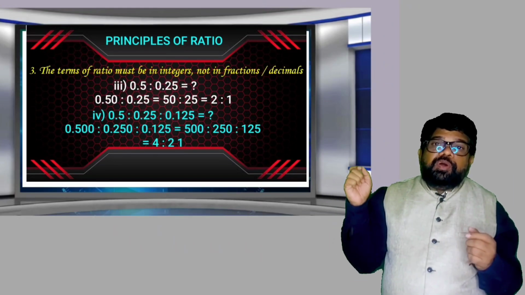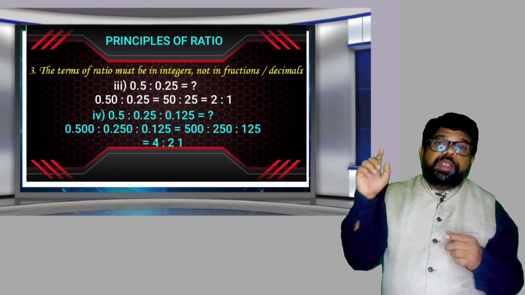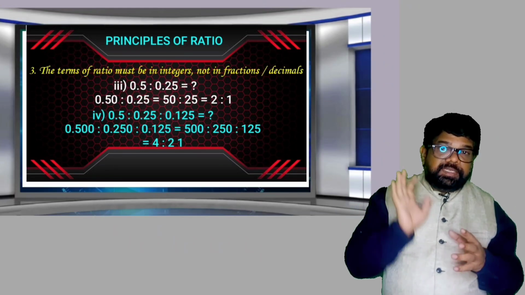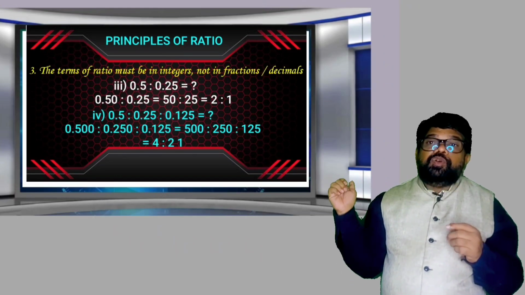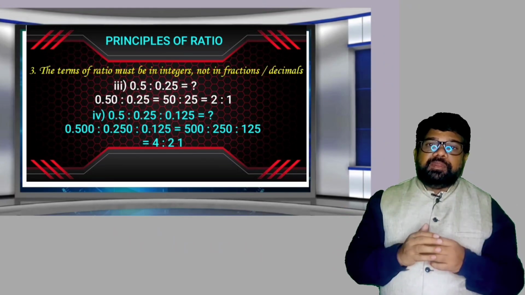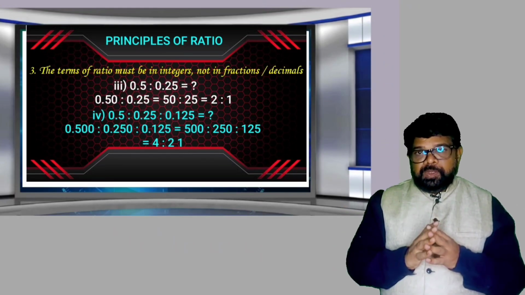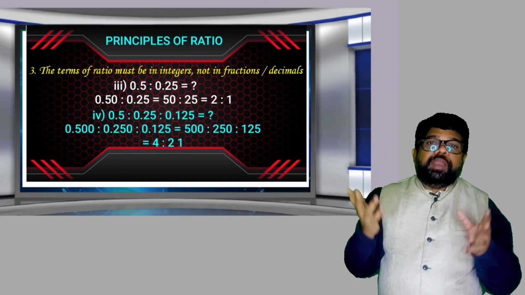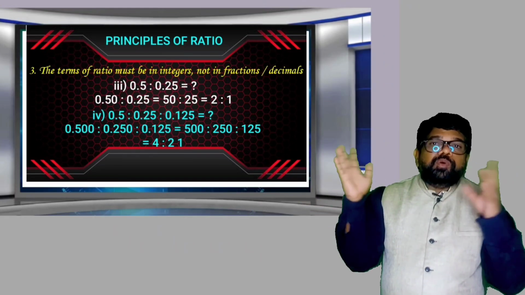After the decimal you have to observe the maximum number of digits. Listen carefully. 0.5 has one digit after the decimal, 0.25 has 2 digits. So the maximum is 2 digits. The first term can also be written with 2 digits after the decimal, so 0.5 can be written as 0.50 : 0.25. Now remove the decimal in the two terms.